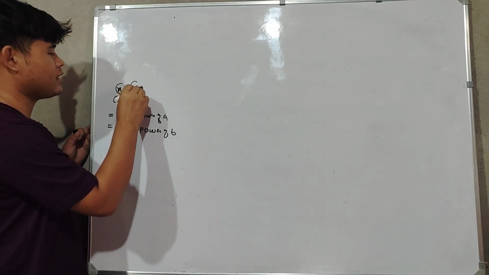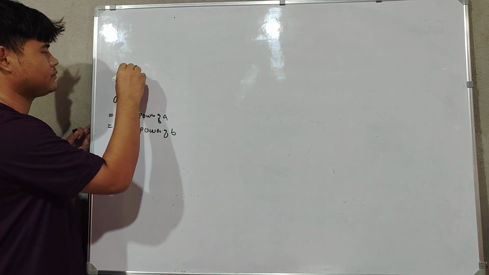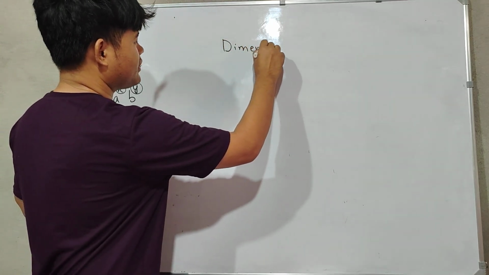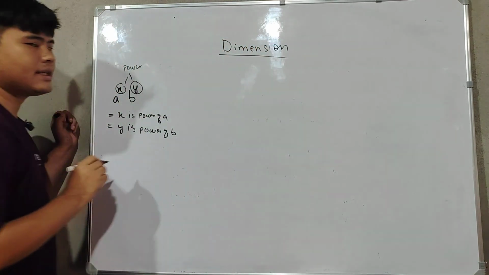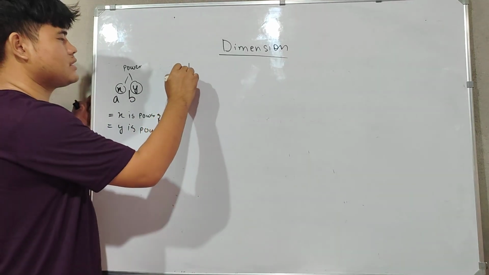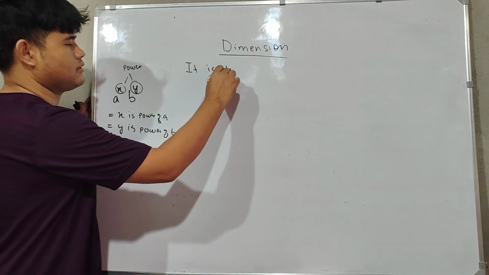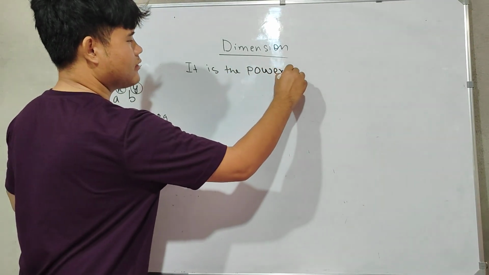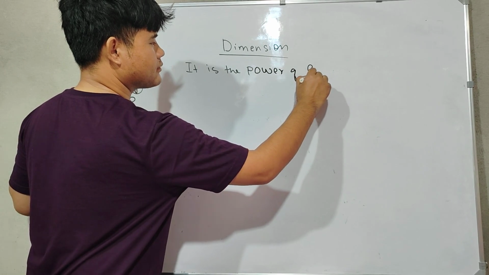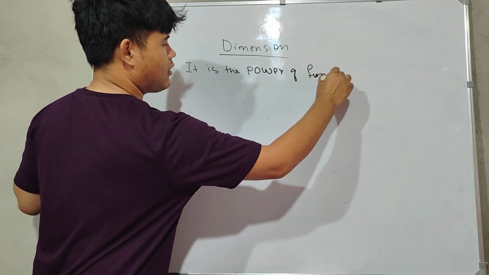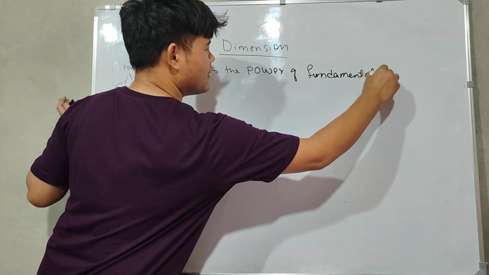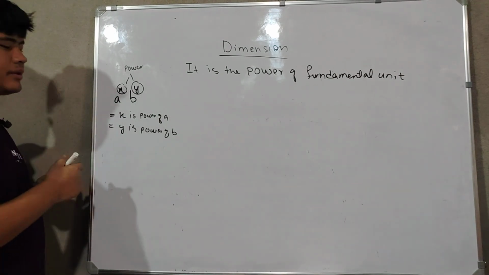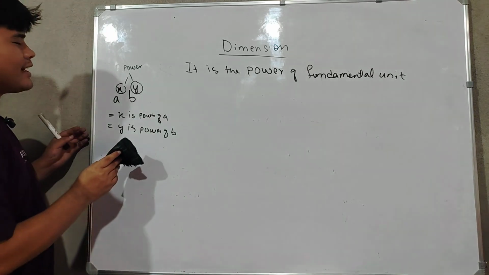This x and y are the powers. Now dimension is also one type of power only, but it is the power of the fundamental units. Just now we learned about the 7 fundamental units, so you remember that. So dimension means it is the power of fundamental units.